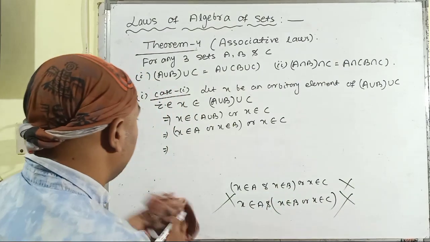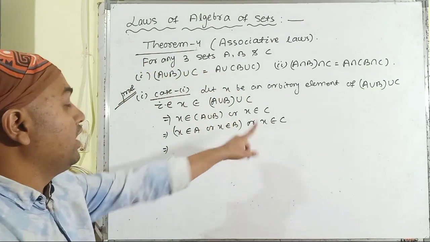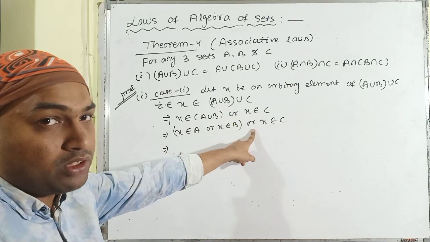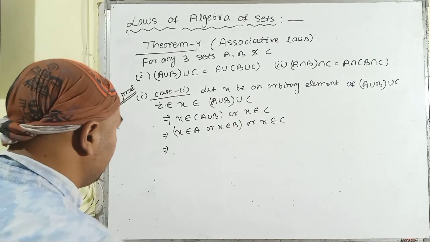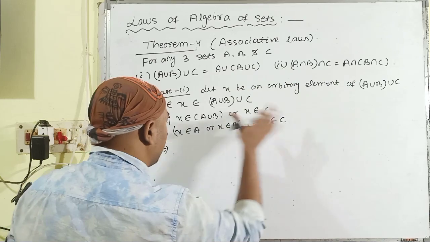Here both connectives are of the same type, "or" and "or". So due to this reason we can shift the position of the bracket towards the right hand side.